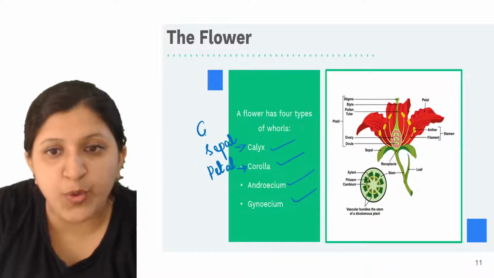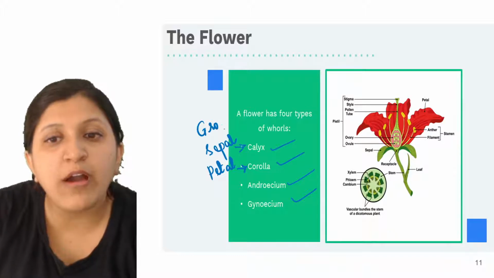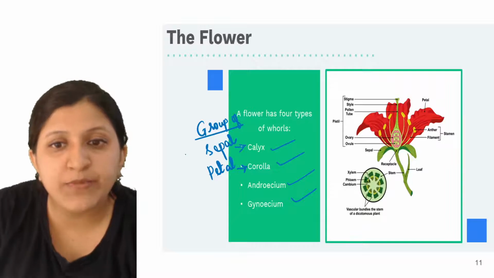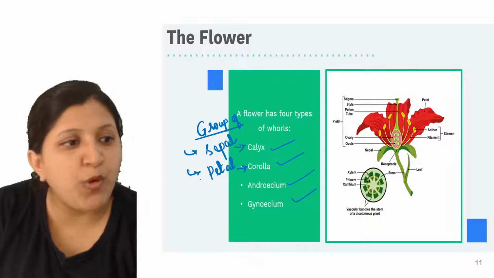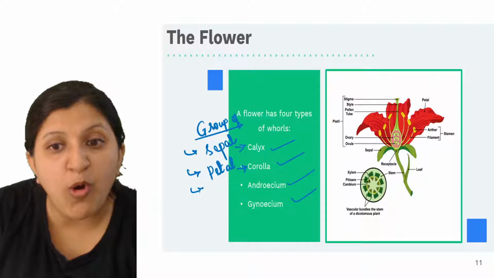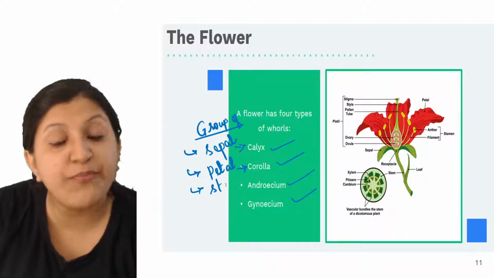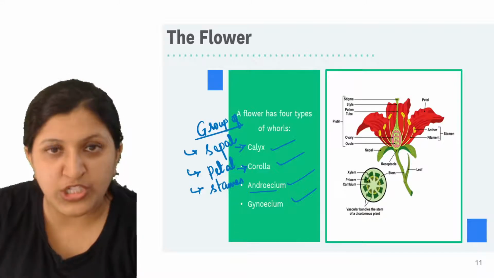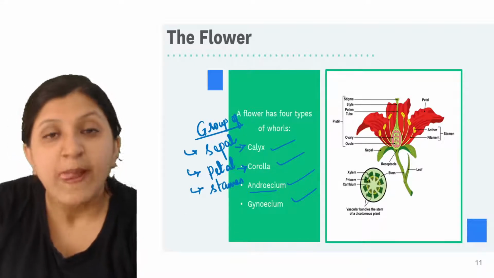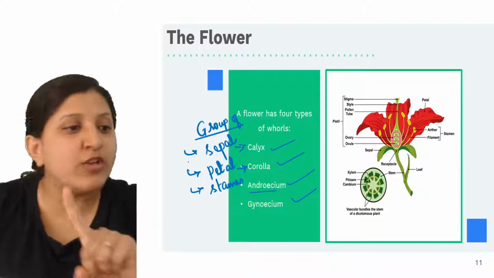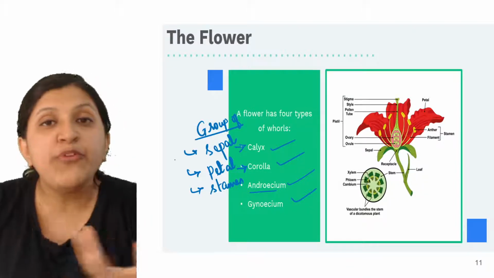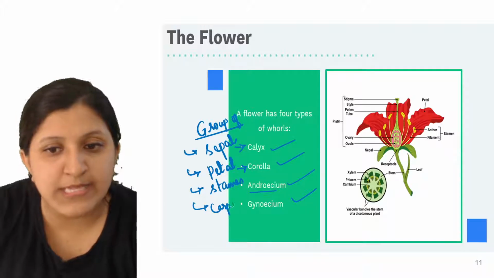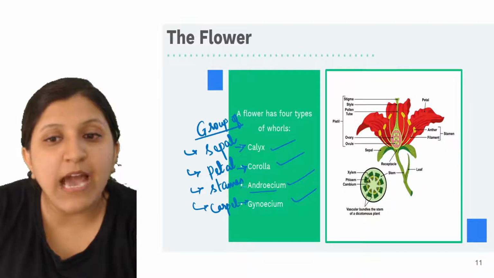So this is for a group. Okay, so this one, a group of them, this is group of sepal. Okay, so group of sepal, group of petal. Now group of what? Group of stamen. So if many stamen are there, collectively we call it an androecium. So that is the male reproductive part. So not just one is present, we will find many. So if a group of pistil or a carpel is present, then we call it a gynoecium.